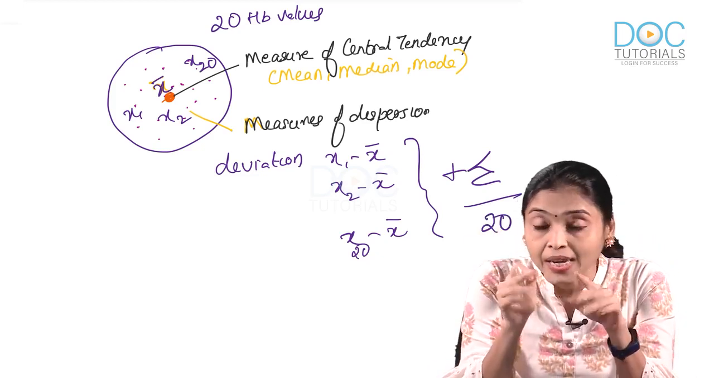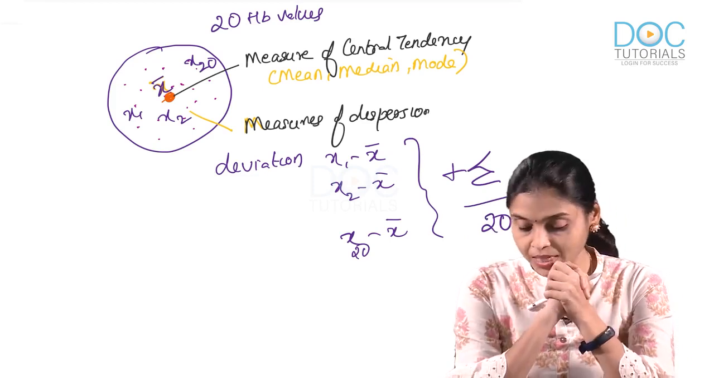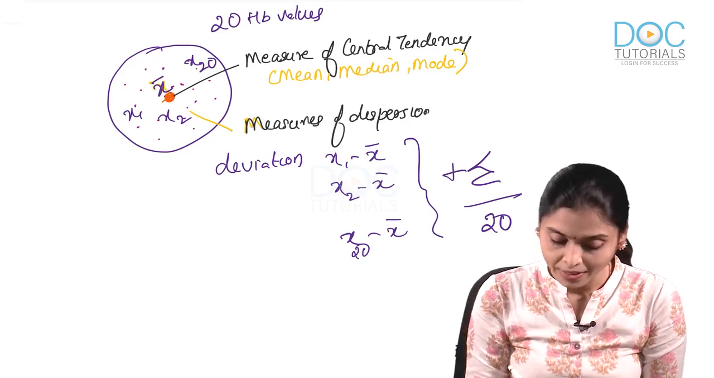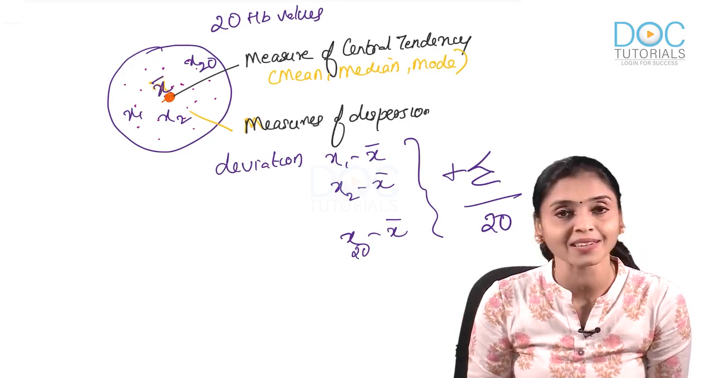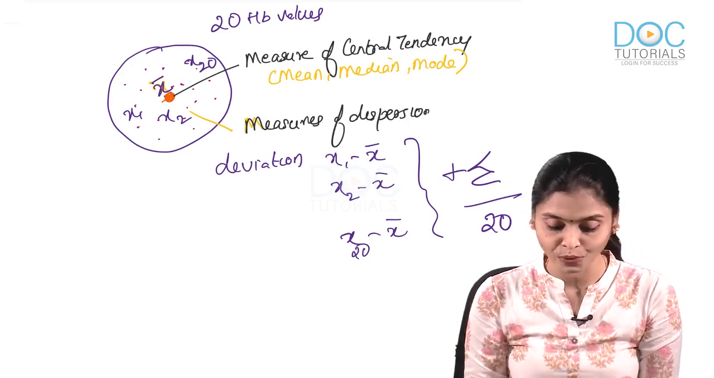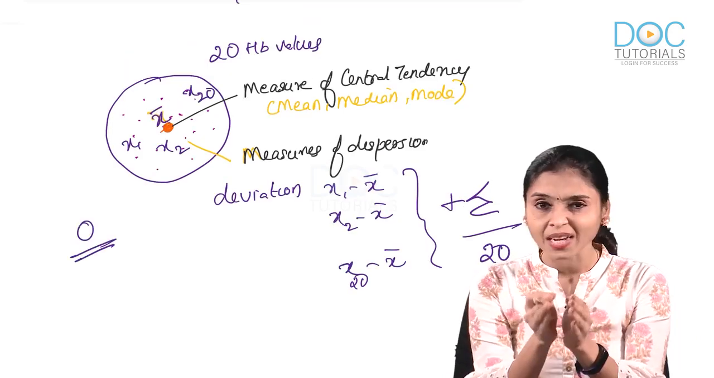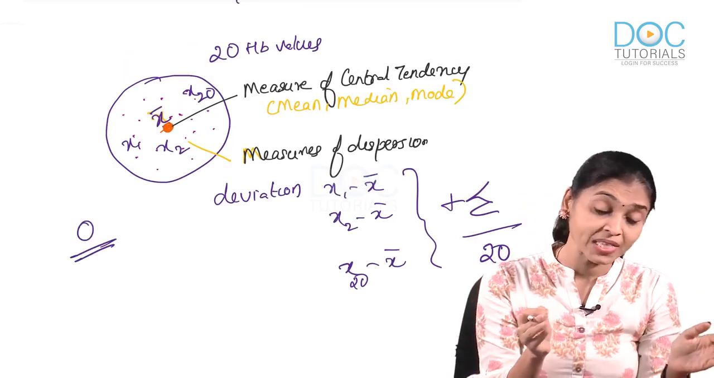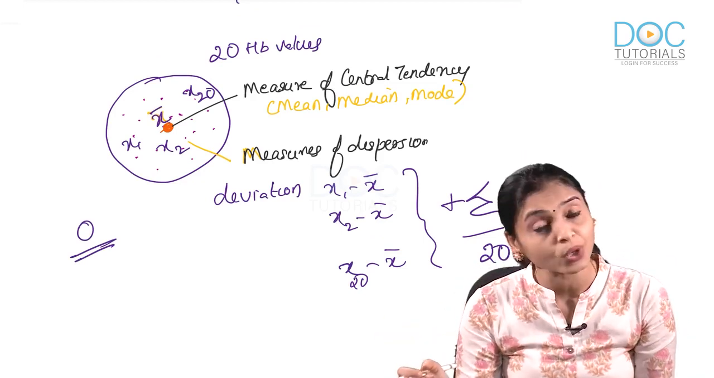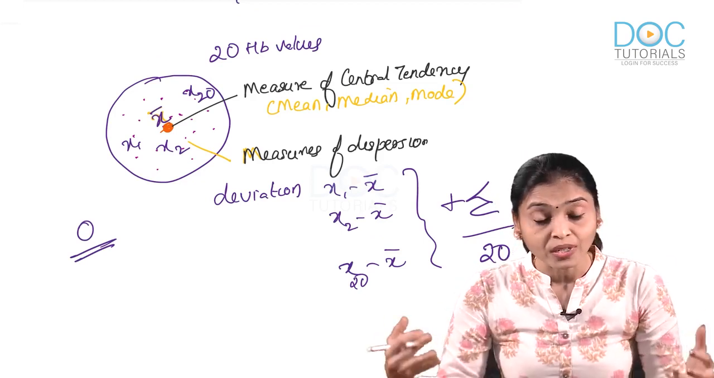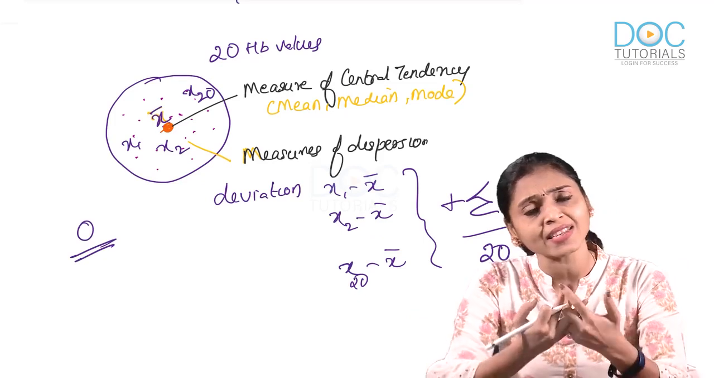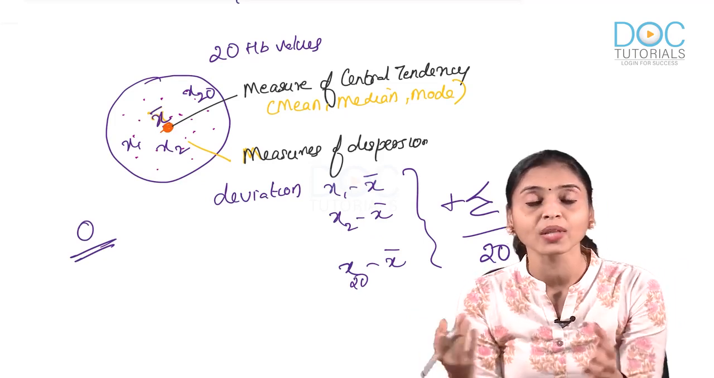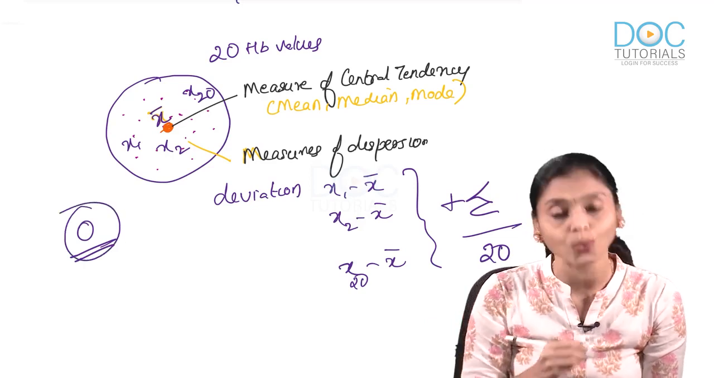Now, I want to tell you something. When you really do this, when you honestly do this, you get 0 as the answer. Why? You always get 0 if you really do this. Why? Mean is lying at the center, right? That means you have an equal number of values which are less than mean on one side and an equal number of values which are more than mean on the other side. So, if you take the average, they will cancel out. You will get an equal number of positives and negatives, so they will cancel out and you will get 0.